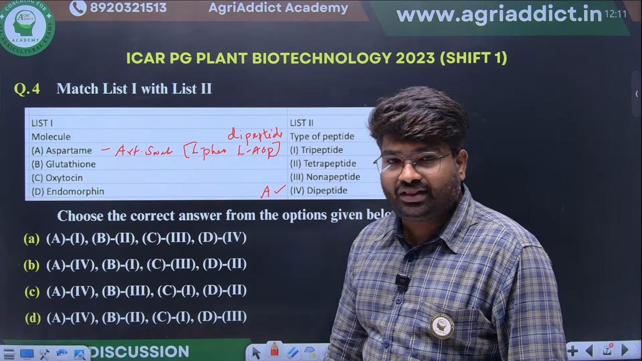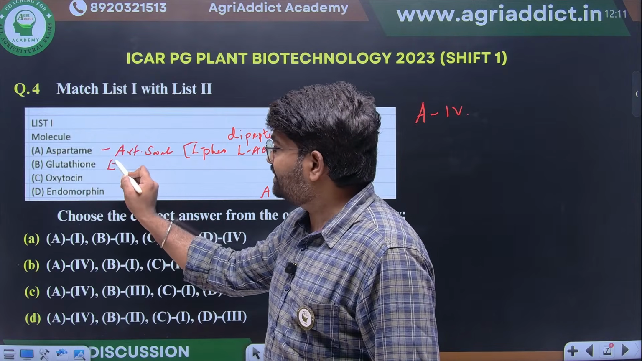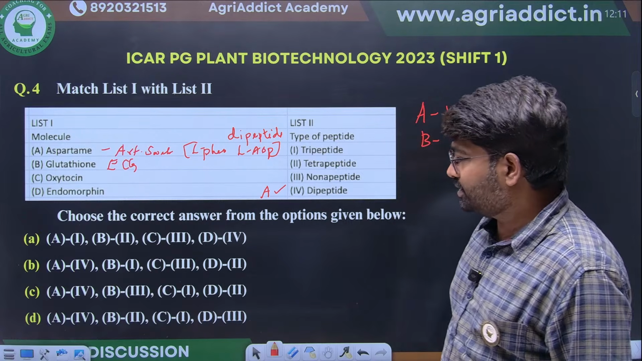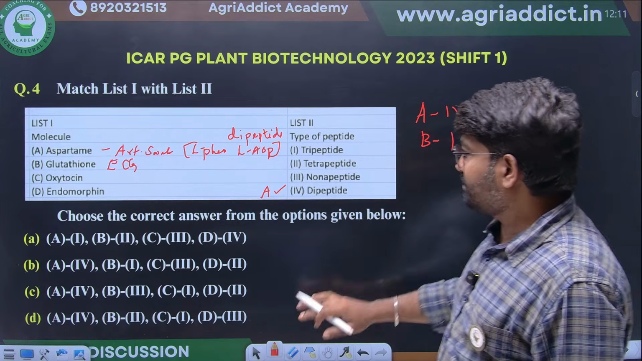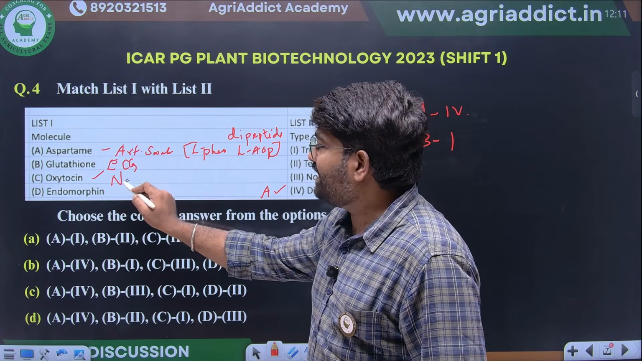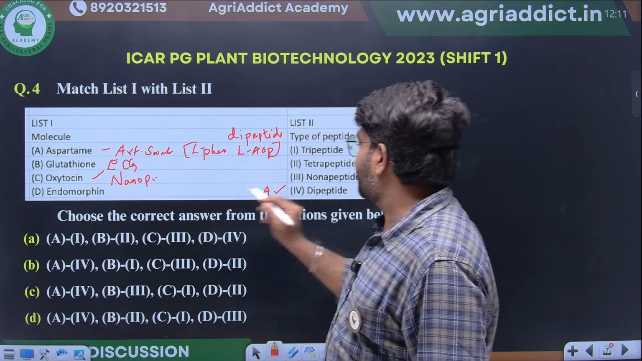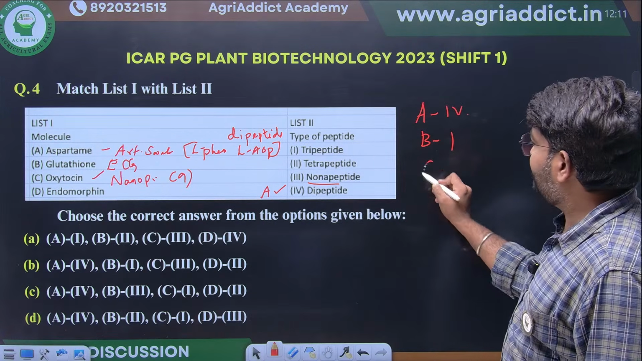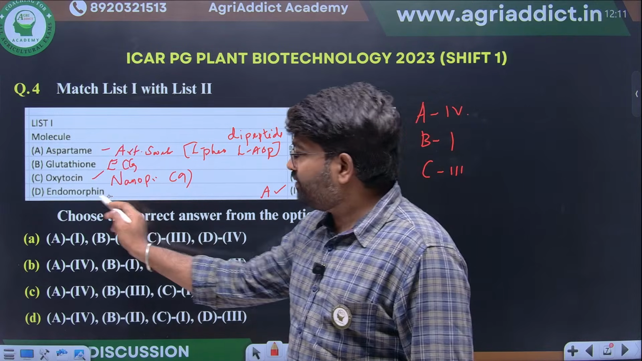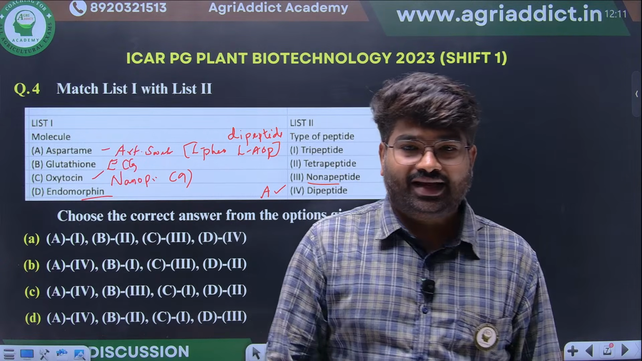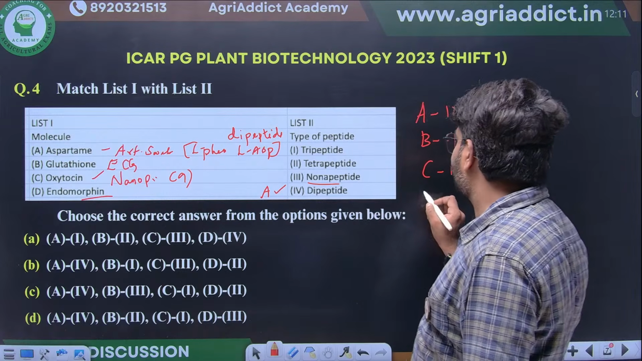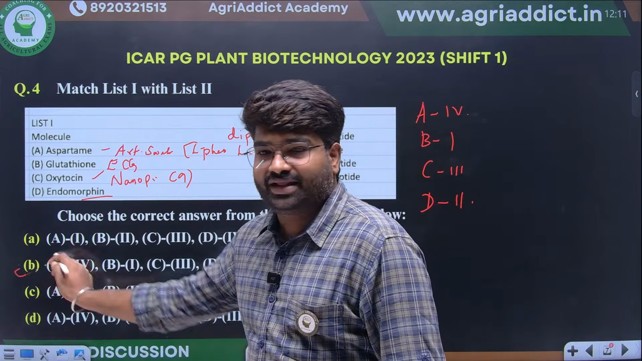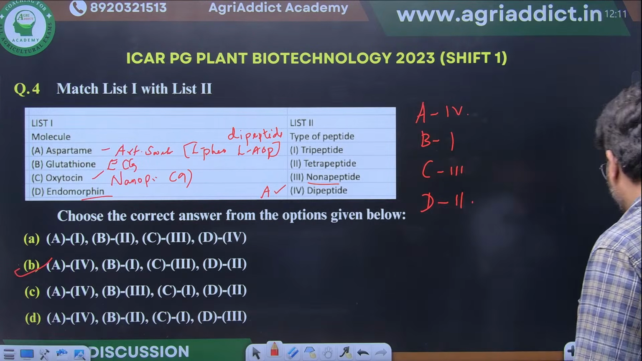Second, glutathione. We have already seen it. It is a tripeptide, so B will come at option 1. Oxytocin is a typical example of a nonapeptide. Nonapeptide means 9 amino acids will be there. Clear? So C will have 3. Endomorphin is another important example. Endomorphin is a cyclic tetrapeptide. So option B will be the right one. Excellent, B is the correct answer.